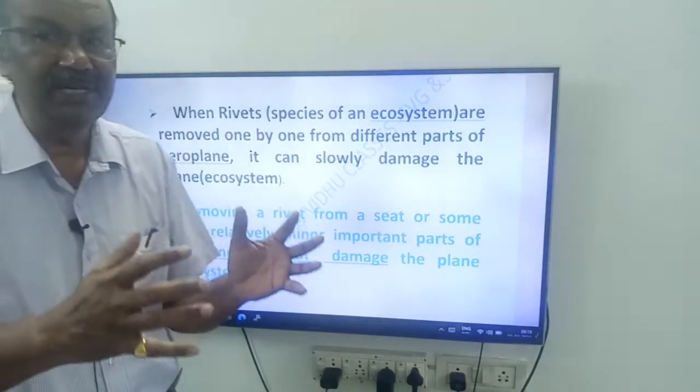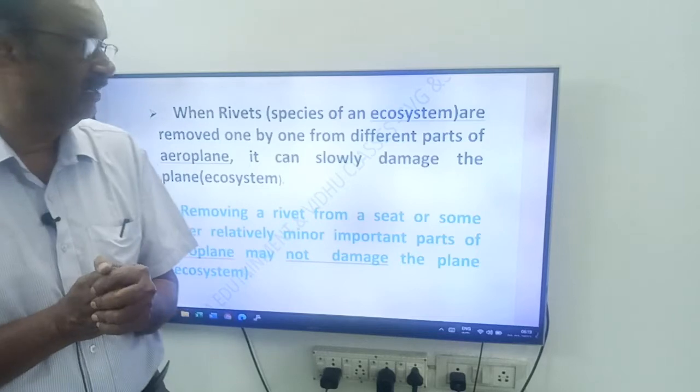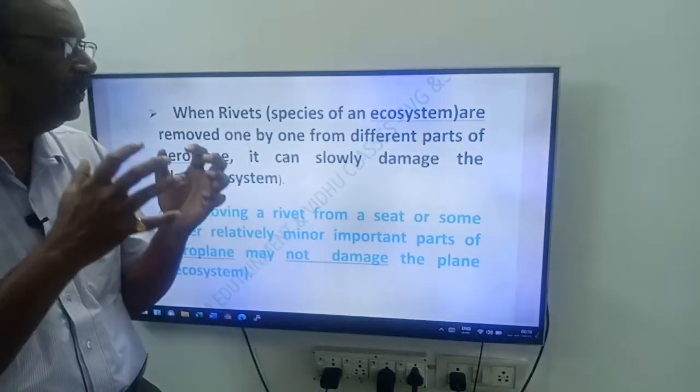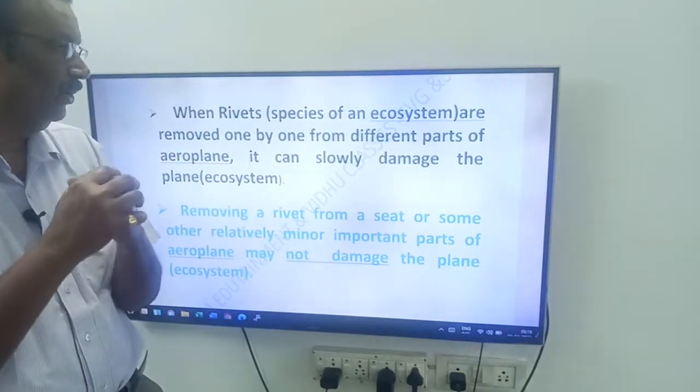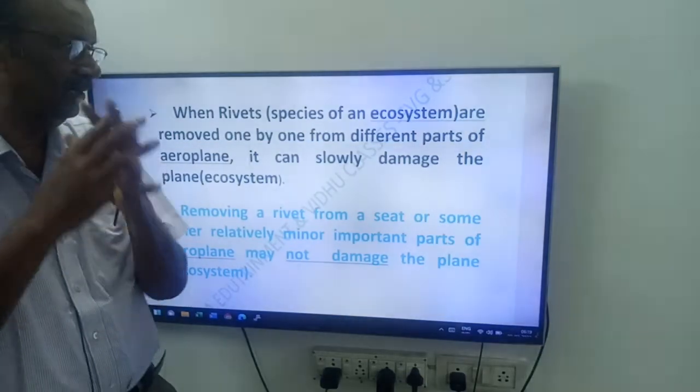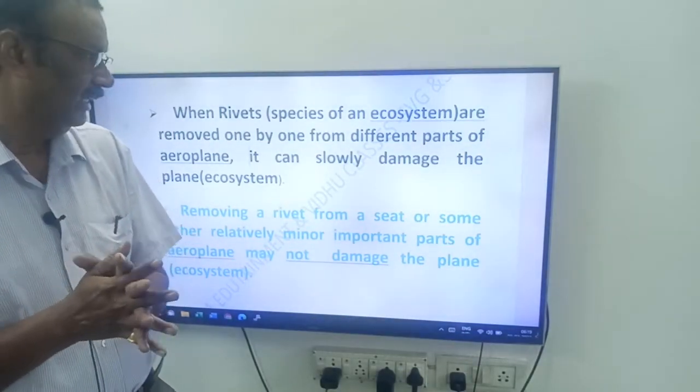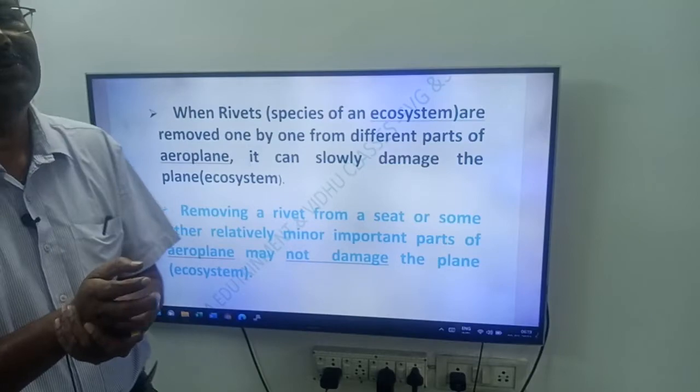In the place of rivets, you have to use species. If you remove the species of an ecosystem one by one, it can slowly damage the ecosystem. You have to think in that way.